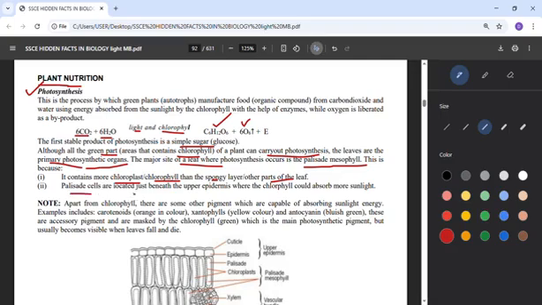The palisade cells are also located just beneath the upper epidermis. So it means they are very close to the external part of the leaf, where the chlorophyll could absorb more sunlight. Take note that apart from chlorophyll, there are some other pigments which are capable of absorbing sunlight energy. Examples include carotenoids. When you hear carotenoid, think of the word carotene. Carotene is orange in color. Xanthophylls are yellow in color. You can use X and Y: xantho, yellow.